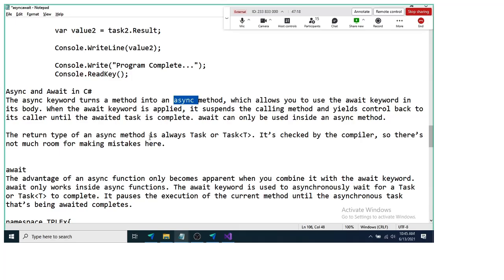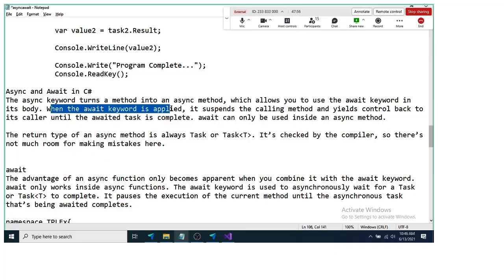It will convert that method into an asynchronous method, which allows you to use the await keyword in its body. Asynchronous methods are methods that will not wait for the execution of another method. When you create an async method, you can use the await keyword in it. I repeat, the await keyword can be used only in an async method, and to make a method async we define it using the async keyword.